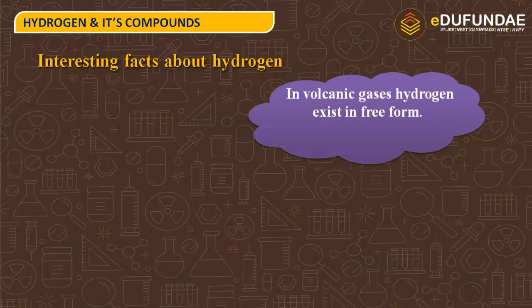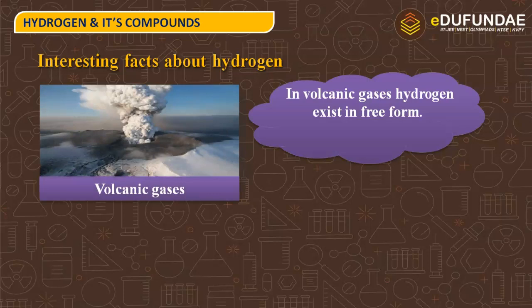From where can we get the free form of hydrogen? Free form of hydrogen means nascent hydrogen, and we can get those free form hydrogen atoms from volcanic gases. When a volcano bursts, lots and lots of different types of gases get released, and among those gases hydrogen is one of them.